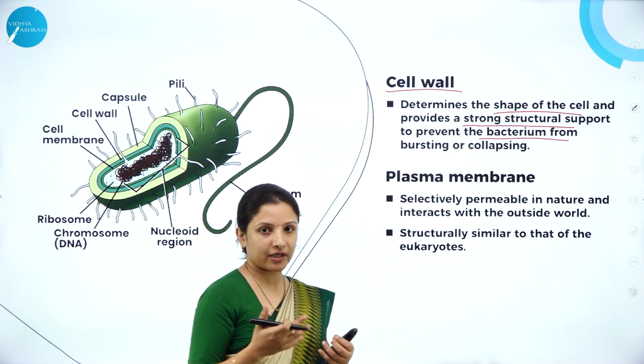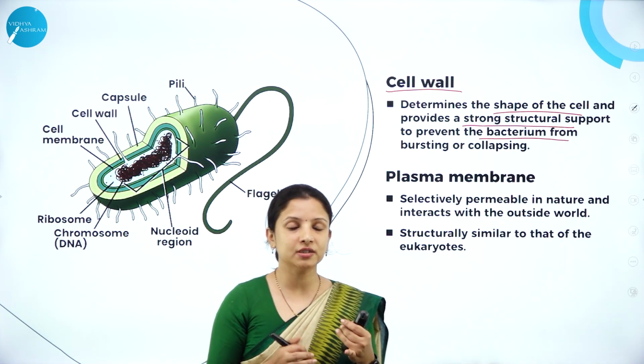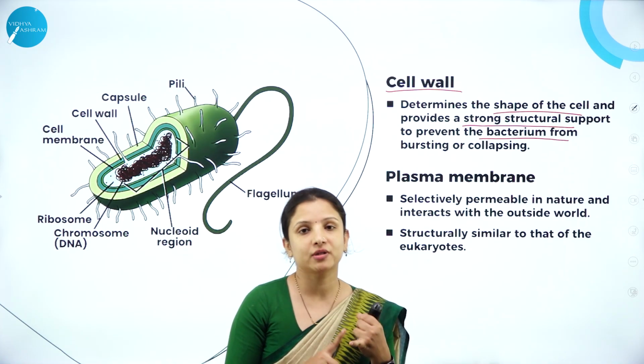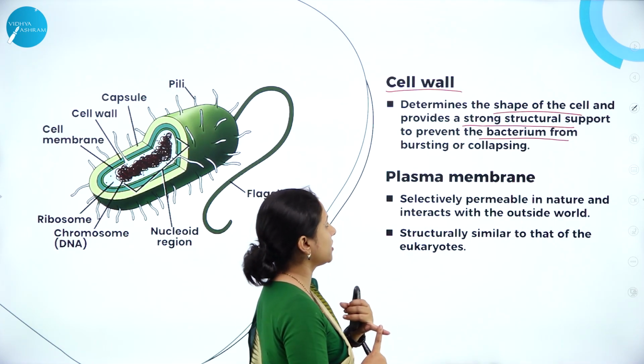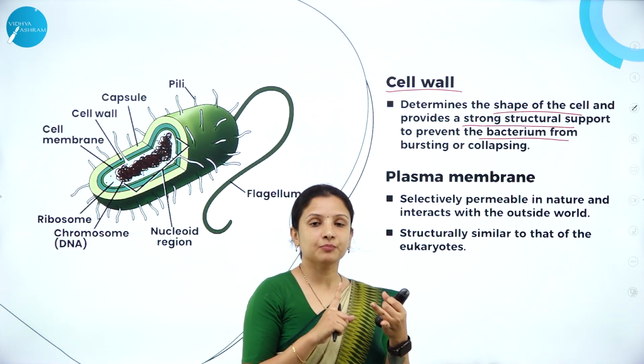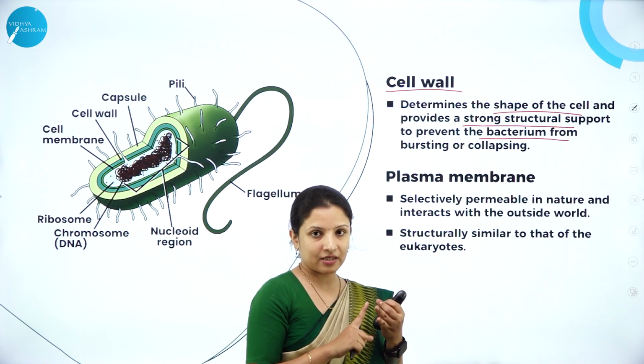So for that, it is very important. The main function of the cell wall is to give proper shape to the prokaryotic cell, especially the bacteria we were talking about here, and it provides strong structural support to the bacterium.